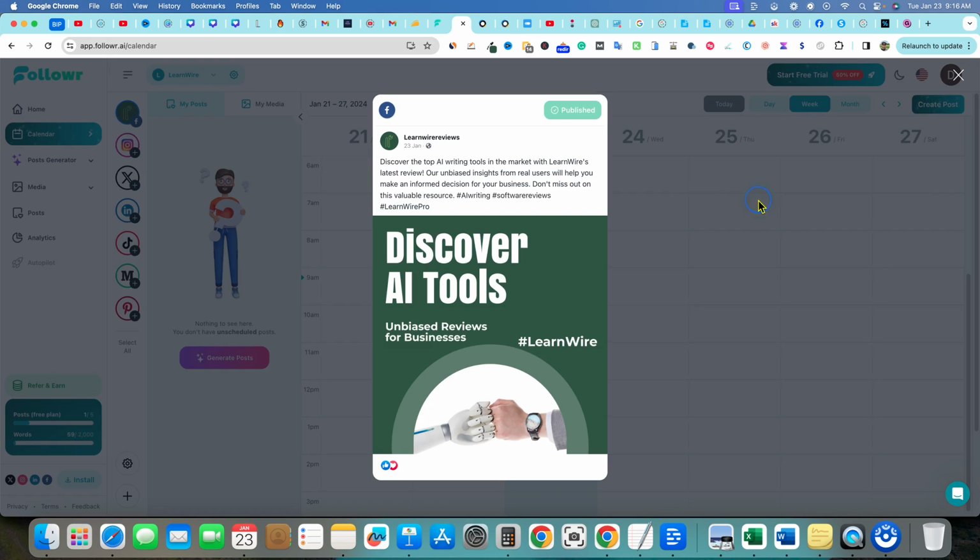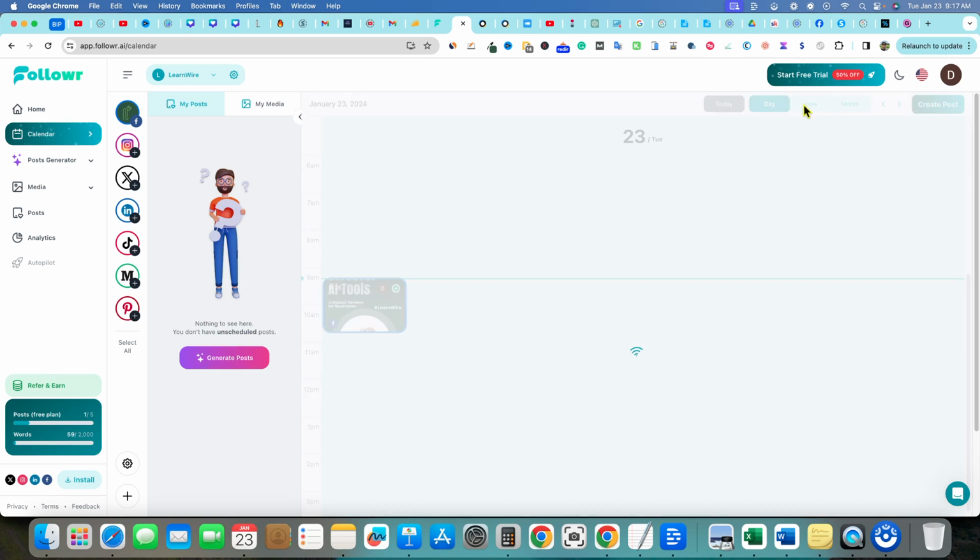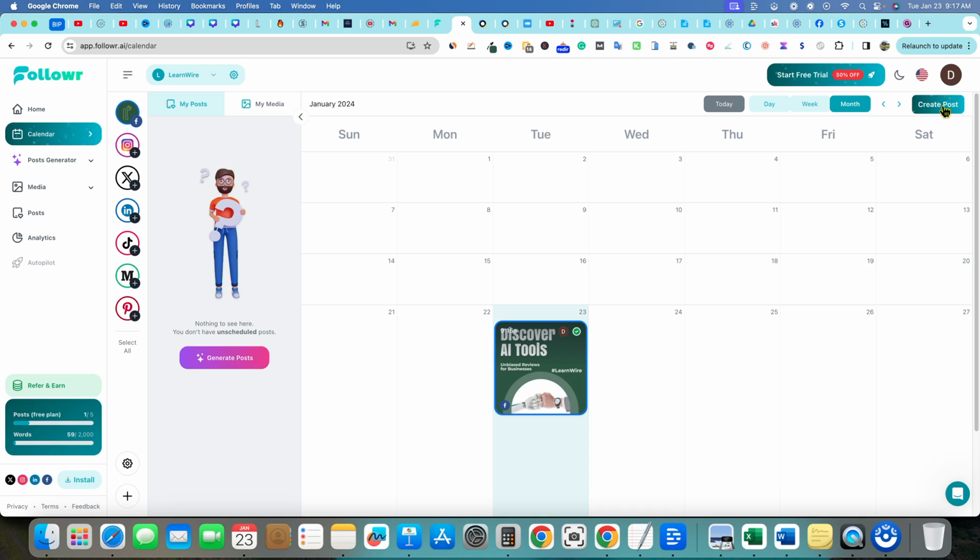All right, so I'm going to click off, and there's an X-way over here. We can generate posts. Nothing's seen here. You don't have any unscheduled posts. So from the calendar view, we can always go back. Looks like they have by day, by week, and by month right over here. And overall, just the feel of the UI, I think it's really good. It's slick. The buttons are nice and there's no concerns so far. Nothing seems buggy in any way.